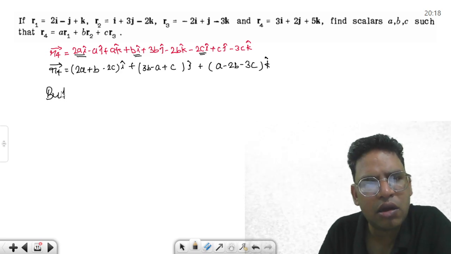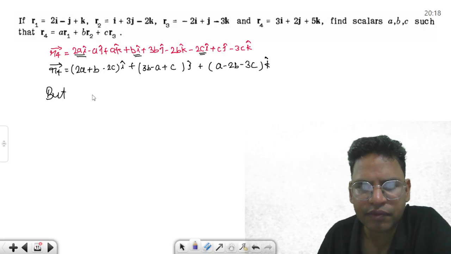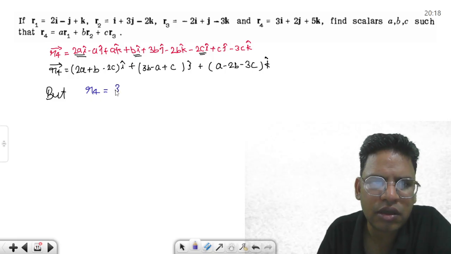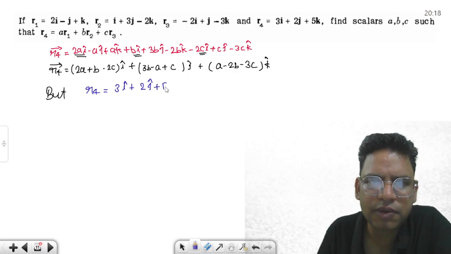But R4 is originally given as 3i cap plus 2j cap plus 5k cap.